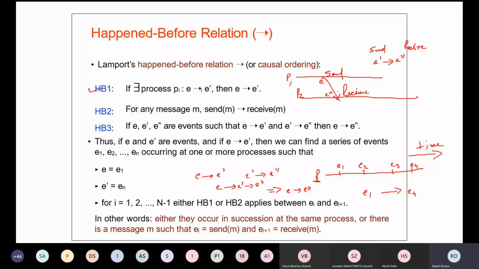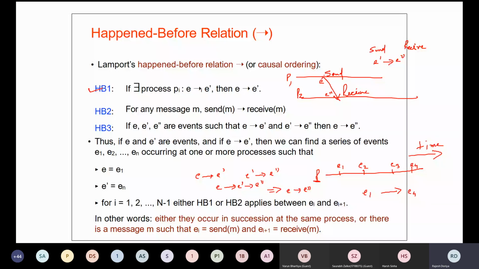So your rule number two says, if we have inter-process communication where one event represents the send event and the other represents the receive event, then the send event is always going to happen before the receive event. For example, in this diagram, we have two processes, P1 and P2.